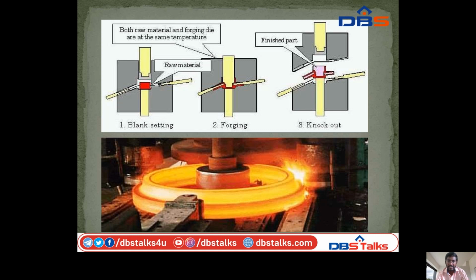If the die is not at the raw material temperature, the material will not change to the required shape. That is why the raw material and forging die are at the same temperature. So the finished product comes out. These are the forging processes.